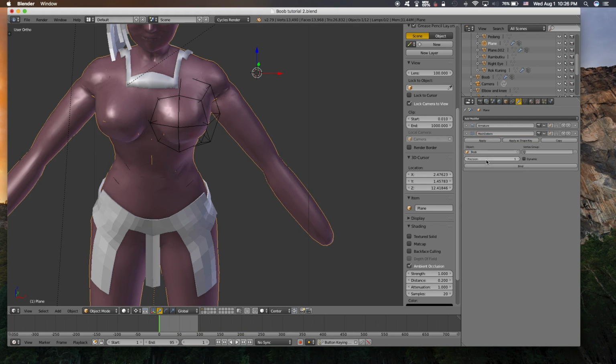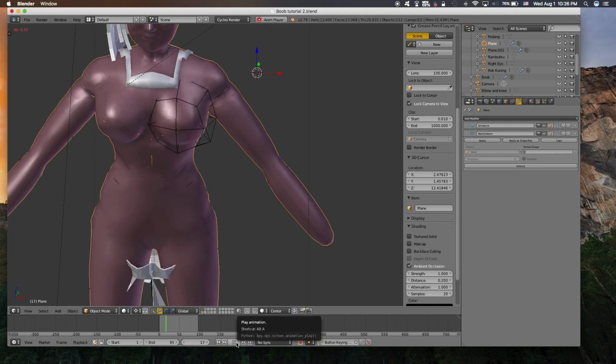And then we choose the boob, and then like before we try again. Oh, no, we bind this first, bind, and then let's see what happens.